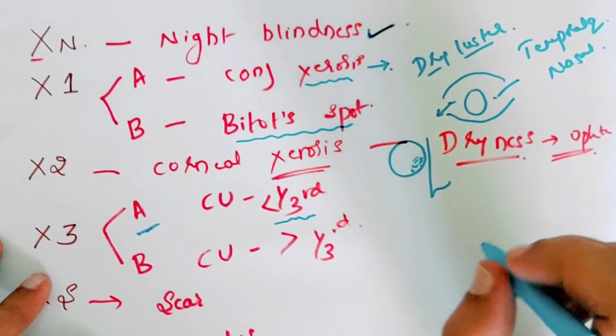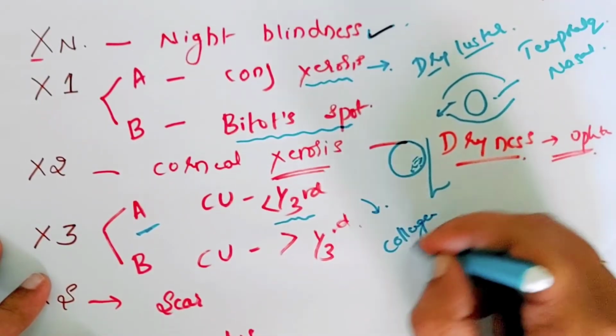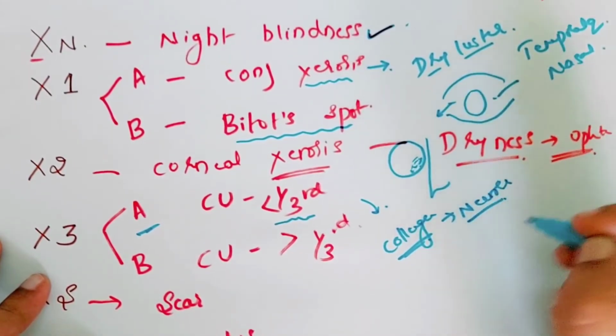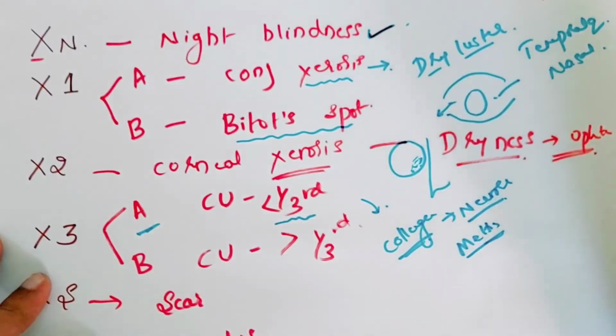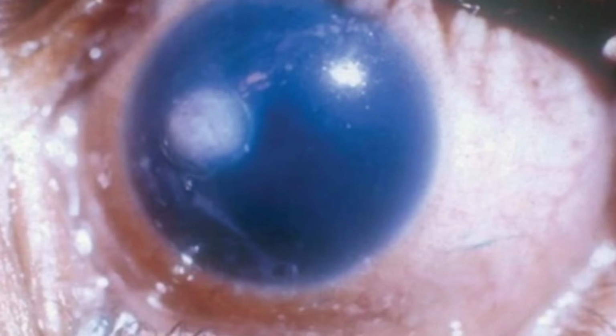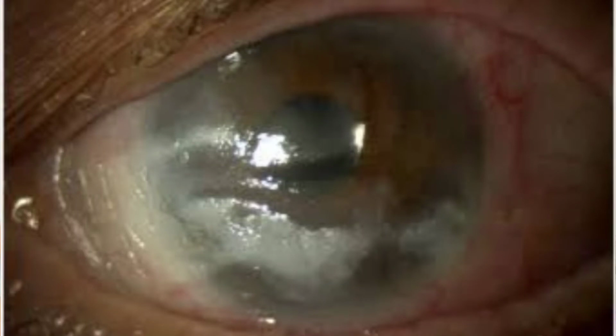What happens here is there is liquefactive necrosis of the collagen fibers of the cornea. So there is stromal melting because of necrosis of the collagen fibers, leading to ulcer formation. In stage X3A, the ulcers are very small, less than 3 mm in diameter, and are seen in the periphery of the cornea. These are circular ulcers with a steep and sharply demarcated margin. That constitutes your X3A stage. If the disease is treated at this stage, these will heal with very good vision.